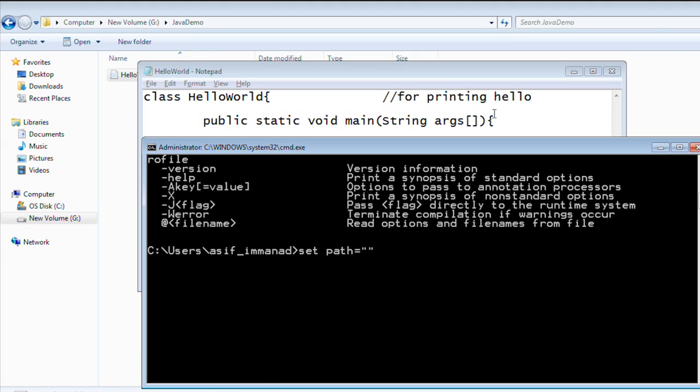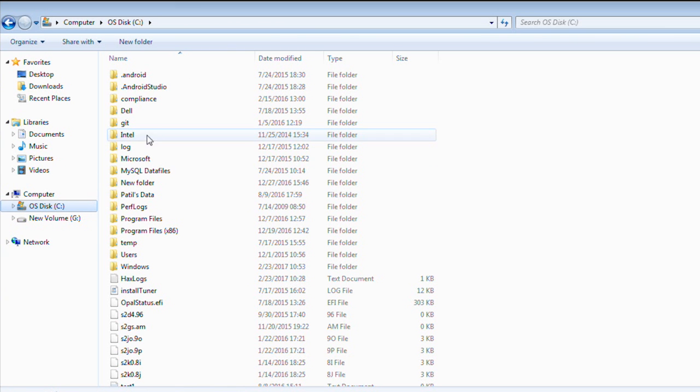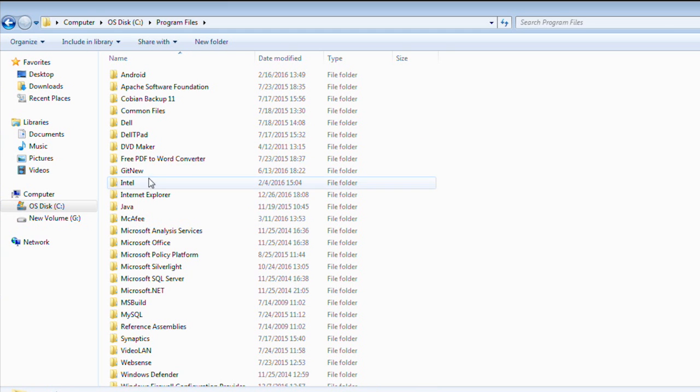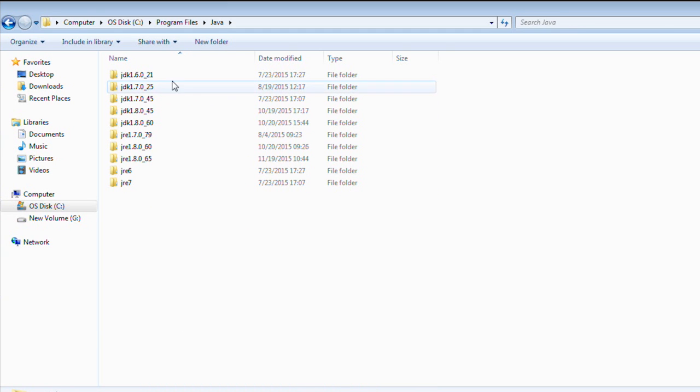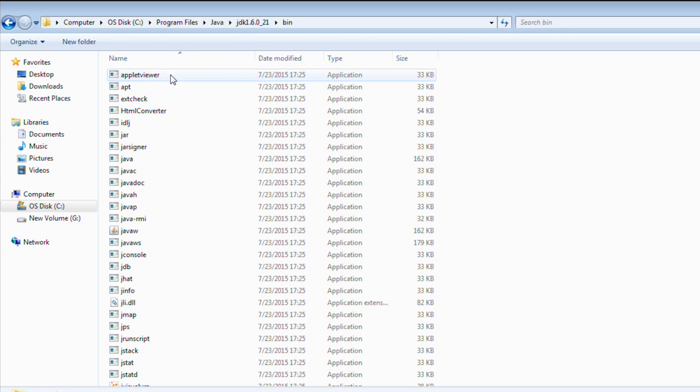equal to, and we'll give the complete JDK path here. My Java is installed under Program Files, Java, JDK and bin. You can take any version if you want. As of now we have JDK 1.6, and I'm just copying the path till bin.